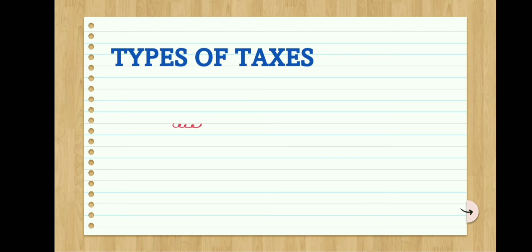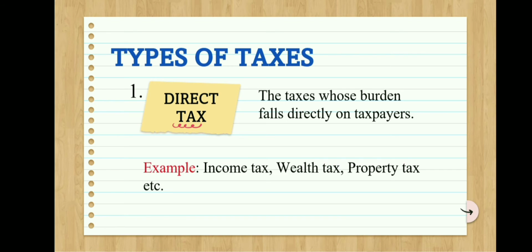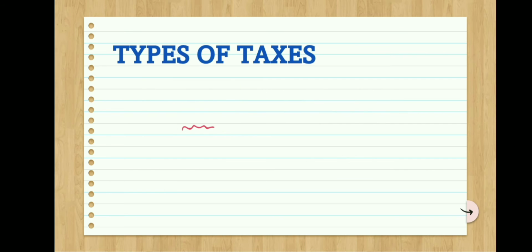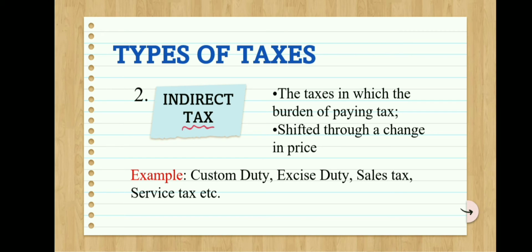Next is the types of taxes. First is direct tax. The taxes whose burden falls directly on taxpayers are called direct tax. Examples are income tax, property tax, etc. The second type of taxes is indirect tax. These are the taxes in which the burden of paying the tax is shifted through a change in price. Examples are custom duty, excise duty, sales tax, and service tax, etc.